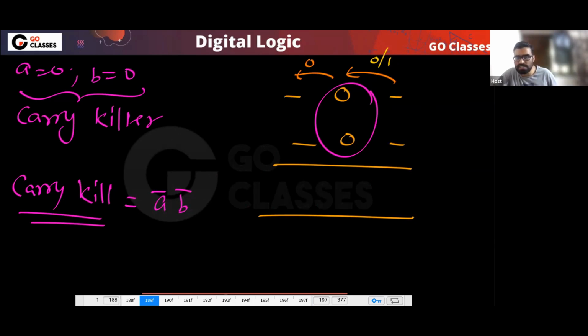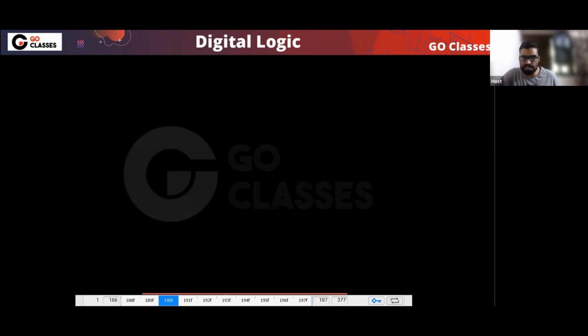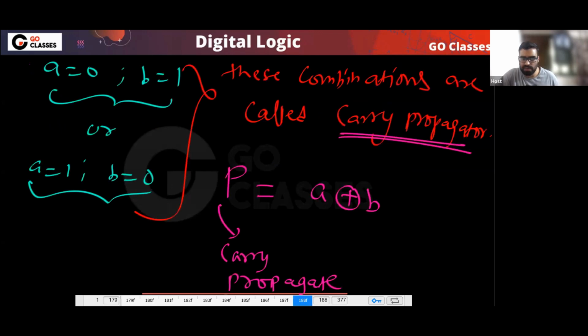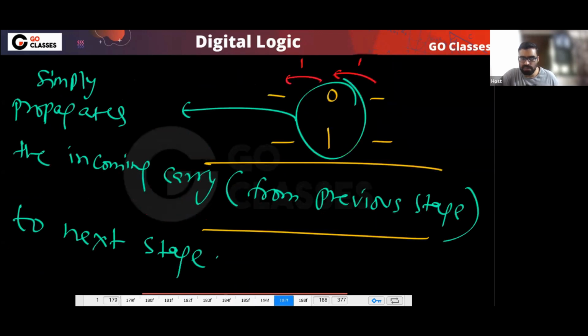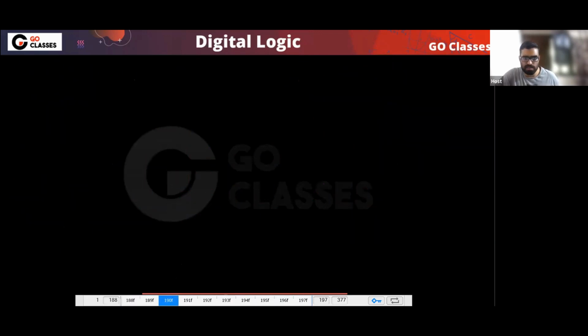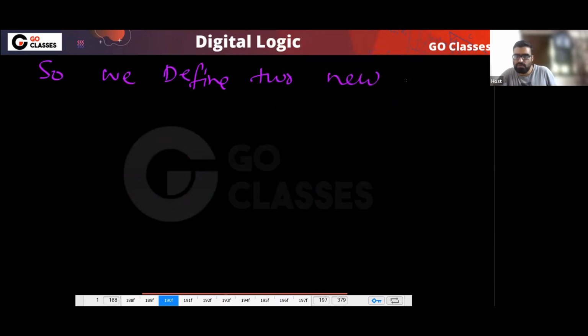But you can note this combination will kill the carry. So carry kill means A bar, B bar. When A is 0, B is 0, then carry will be killed. Whatever the incoming carry is, the outgoing carry will be 0. So finally, we have defined two variables, carry generate and carry propagate. These are the two new variables we are going to use.